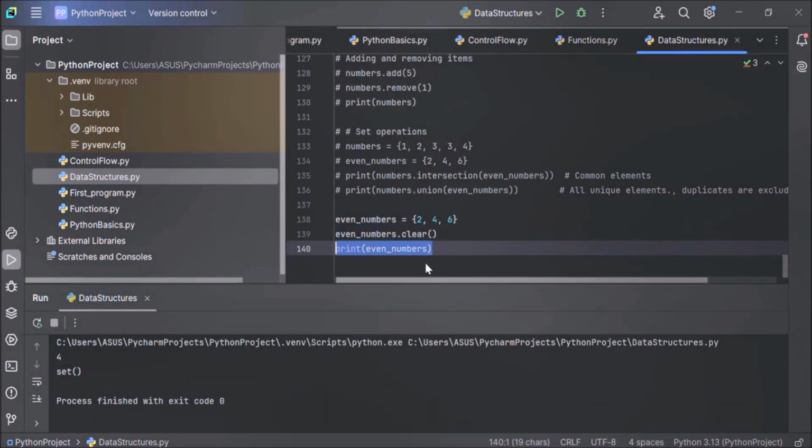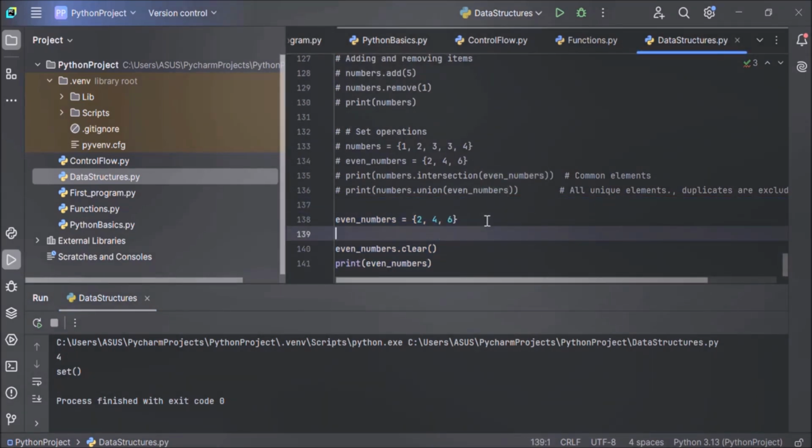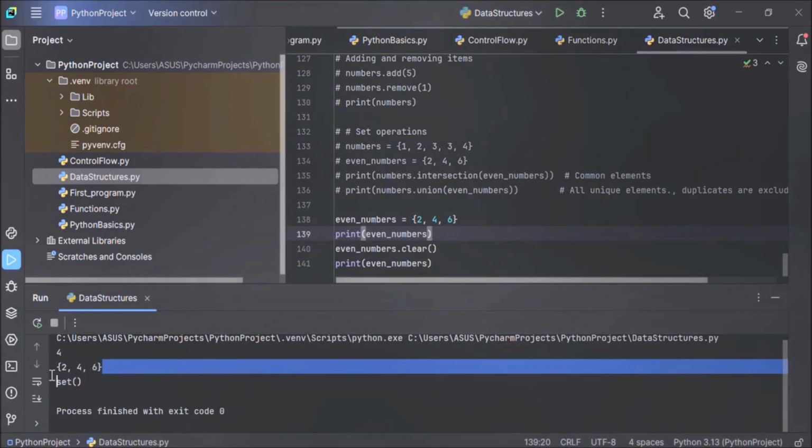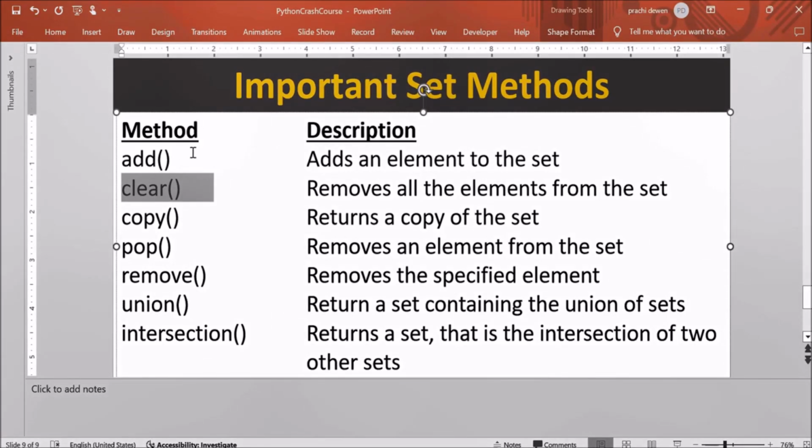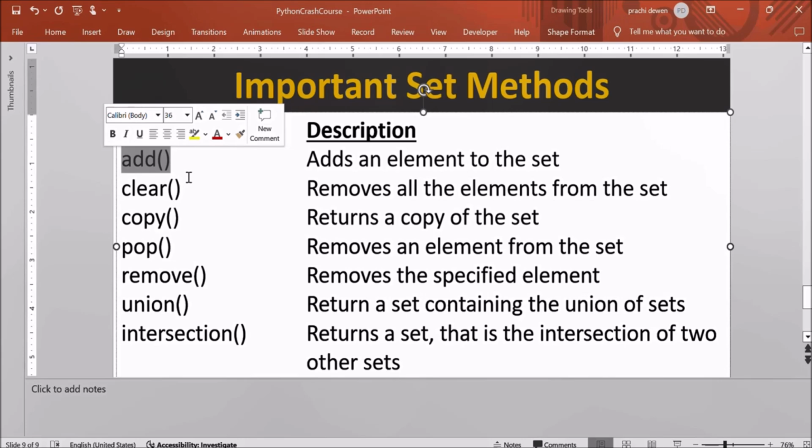Before clearing the set, let's print the set before clearing it. Before clearing, we had 2, 4, 6, and after clearing the set is empty. No item is there. So this is how you can use clear method to remove all the elements from the set. Now next is add method. We have already seen how add method works.